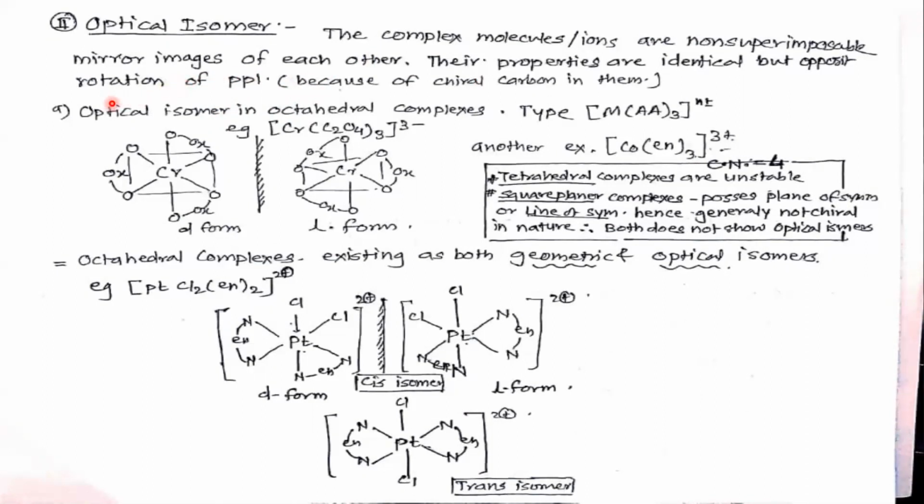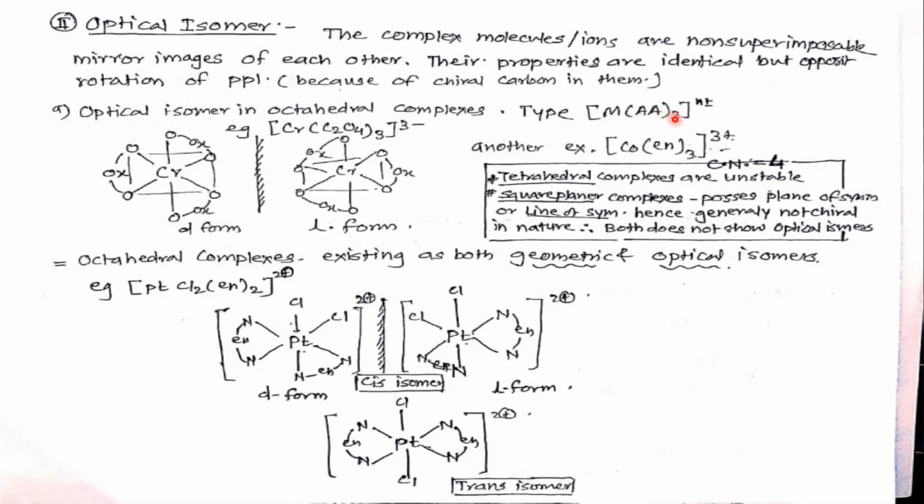Now about these optical isomers, optical isomers in octahedral complexes. Here the type is MAA3. Both donor atoms are identical and the polydentate ligand is present 3 times, so it is tris.